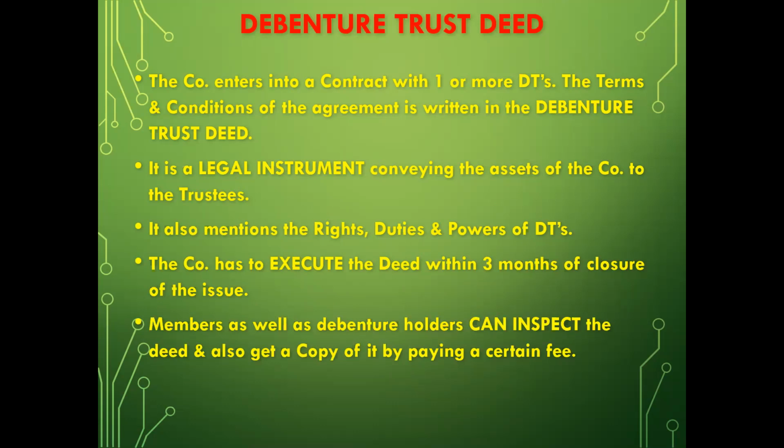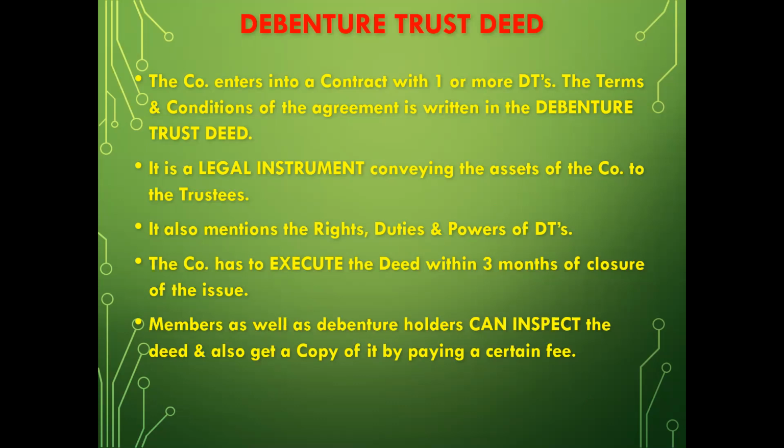Members as well as debenture holders can inspect the deed. So even the members as well as the debenture holders have the right to inspect the particular deed and see whether it is all right or there is no such problem. And they can also ask for a copy of it by paying a certain fee. So even you all, as debenture holders, have the power and right to ask and inspect this deed. And also you can ask for a copy by paying a certain fee to the company.